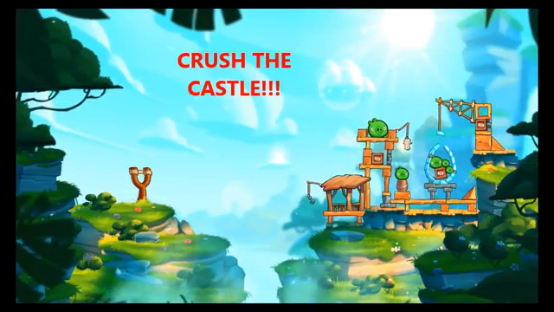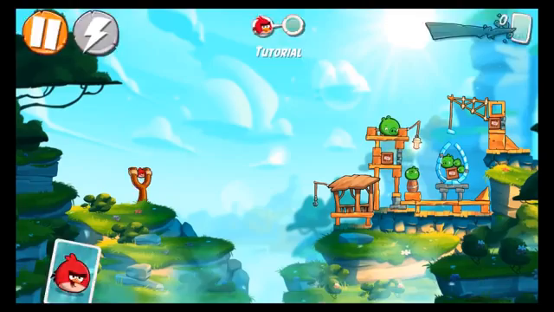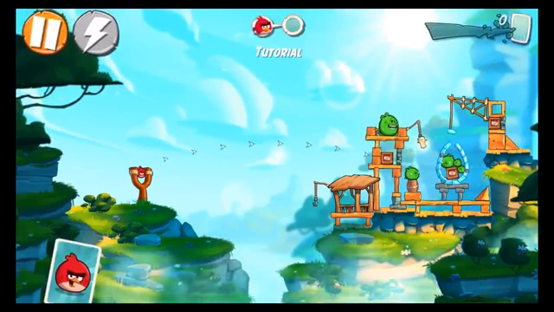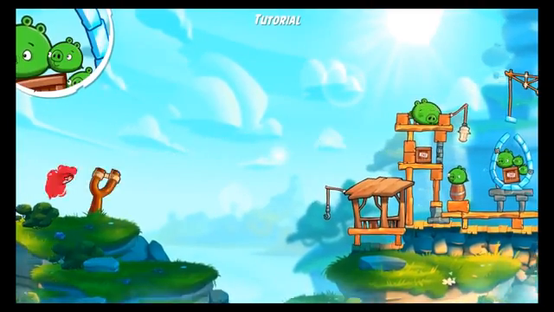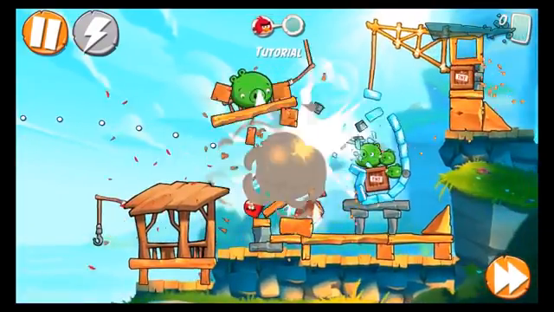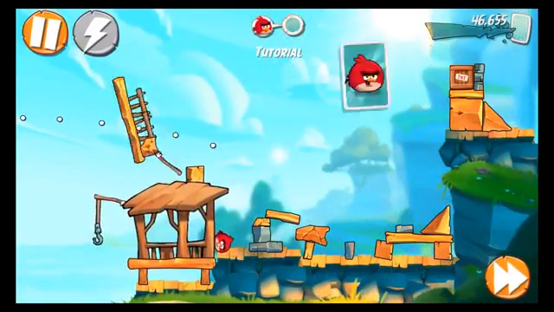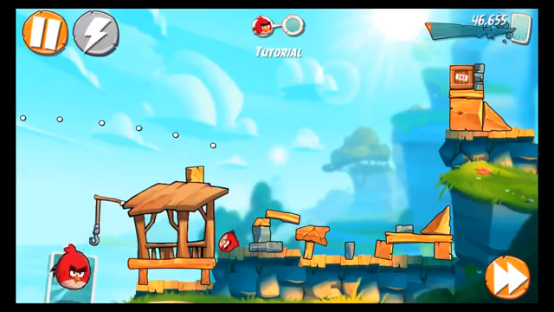Today I'm going to talk about how Angry Birds is connected to physics. Angry Birds is a video game created by Finnish computer game developer Rovio Entertainment, inspired by the game Crush the Castle. Angry Birds attracted the world's attention due to its combination of fun gameplay, comical style, and low price. Its popularity led to many spin-offs such as Angry Birds Rio, Angry Birds Go, and Angry Birds Star Wars.